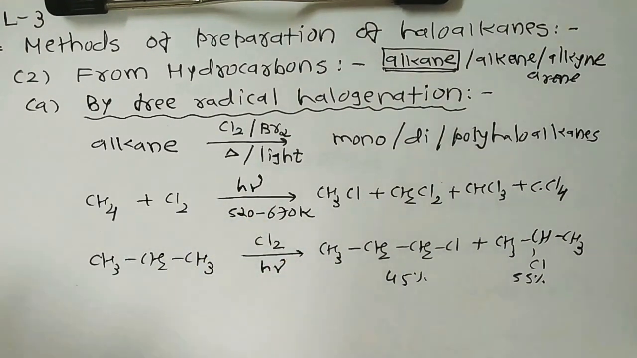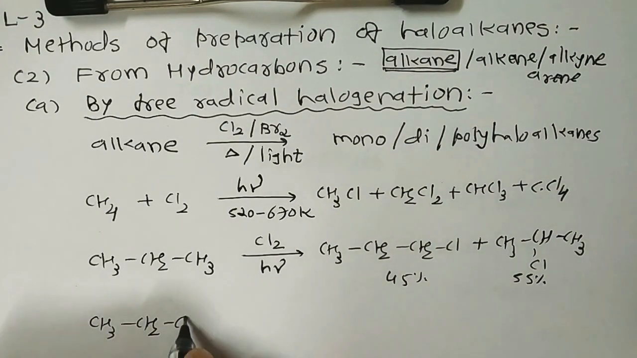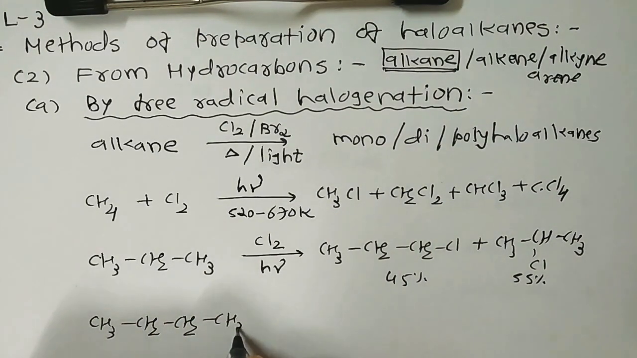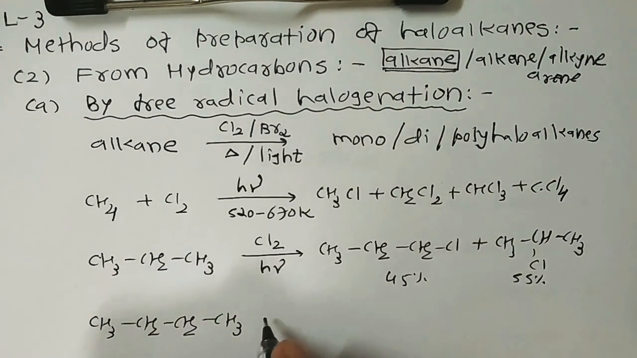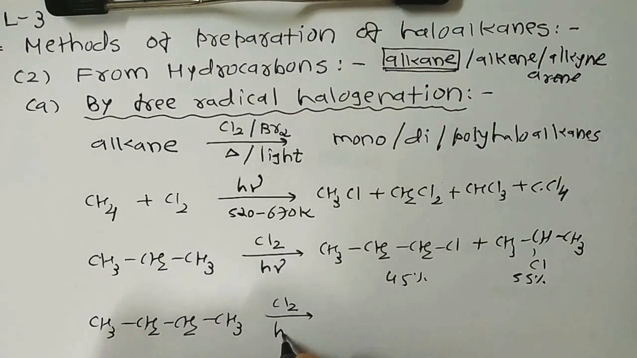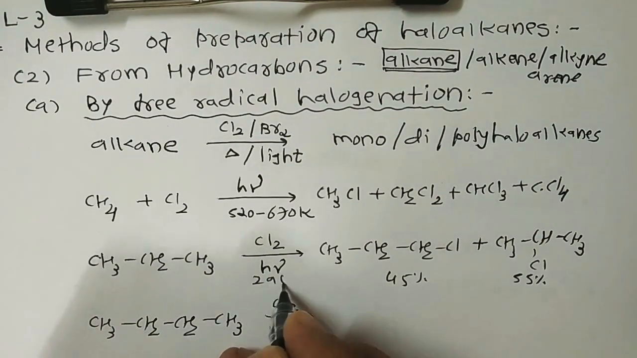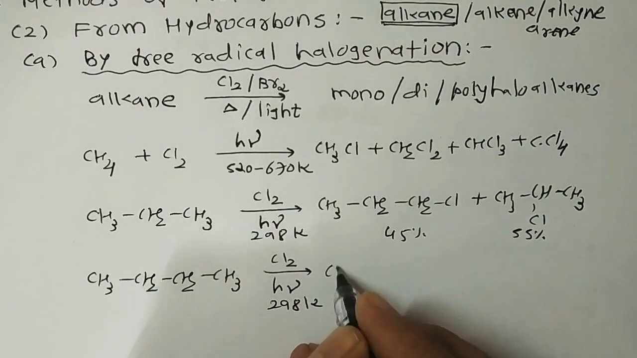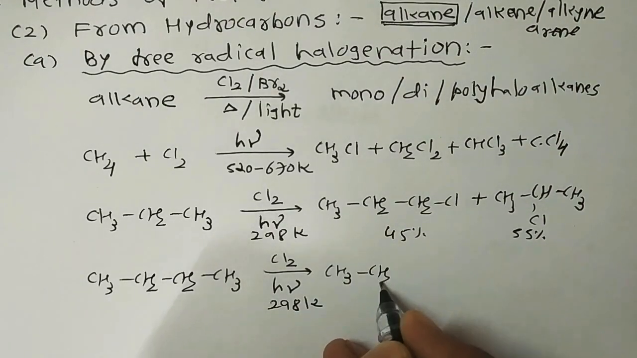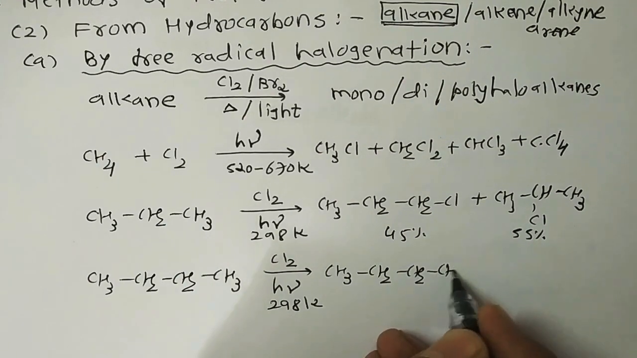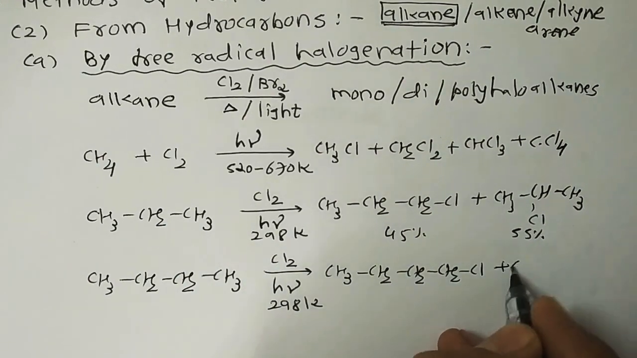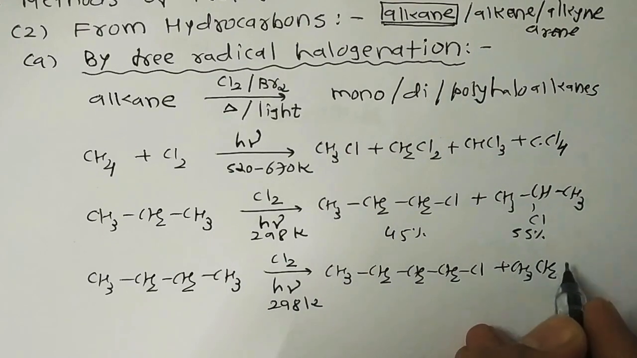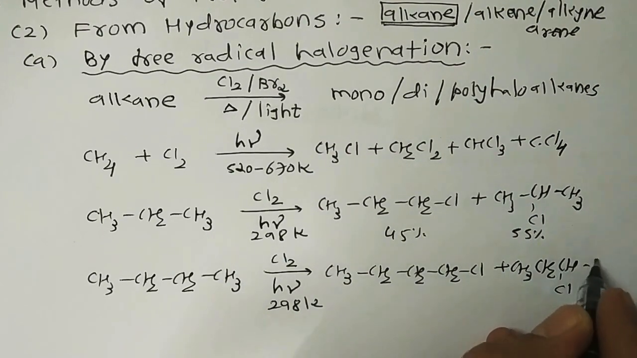In the case of chlorination, what about butane? For example, CH3CH2CH2CH3. It's butane. When it is monochlorinated in the presence of sunlight at near about 298 Kelvin, we get products like this: CH3CH2CH2CH2Cl plus CH3CH2CHClCH3.